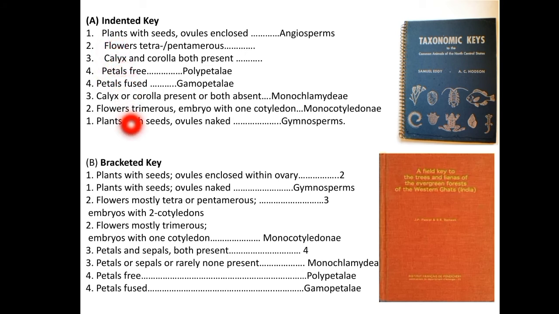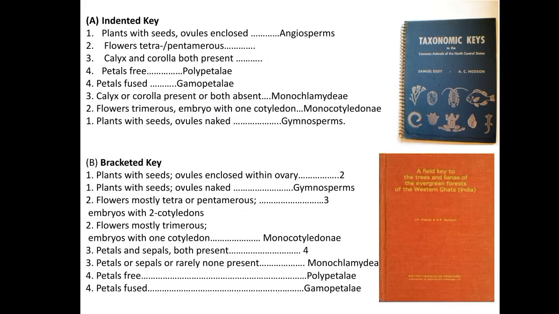Consider you have taken the cycas tree, and it is unknown for you. These cycas are plants with seeds, and the ovules are naked here, and they are the gymnosperms. So how will you identify it using the key? Firstly you will see "plants with seeds" and "plants with seeds", and you will say yes it is. Then "ovules are enclosed": no, here the ovules are not enclosed, they are naked. So you will choose "plants with seeds, ovules are naked", and you will name them as the gymnosperms.